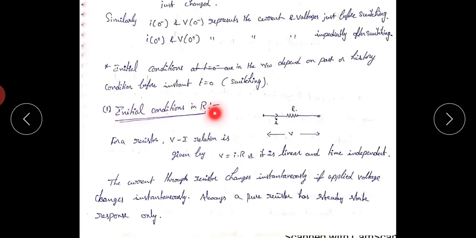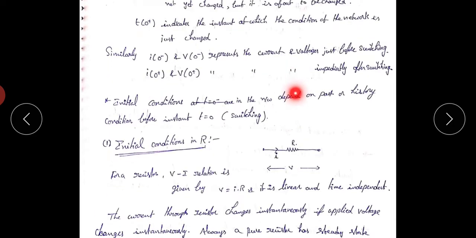Next, initial conditions of a resistor. This is the resistor. The voltage across the resistor equals V and the current flowing through the resistor equals I. So we know the voltage-current relation is V equals IR. The resistor is a linear and time independent element. The current through the resistor changes instantaneously if the applied voltage changes instantaneously. So a pure resistor has a steady state response only. The transient response is present if a network has energy storage elements like an inductor and capacitor. If a network has only resistors, it has only steady state response.